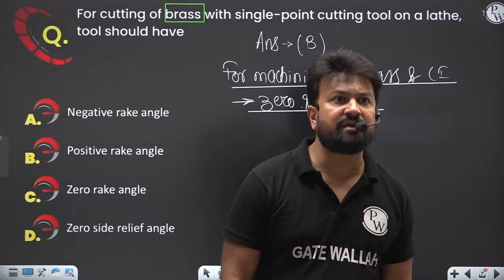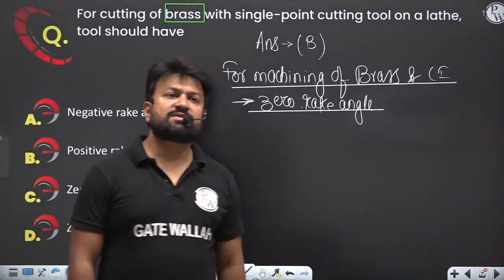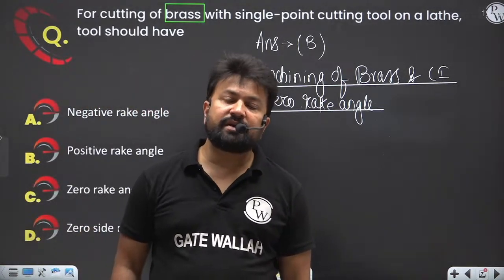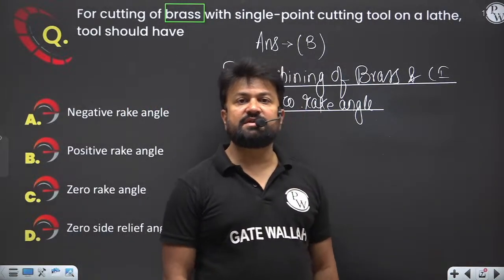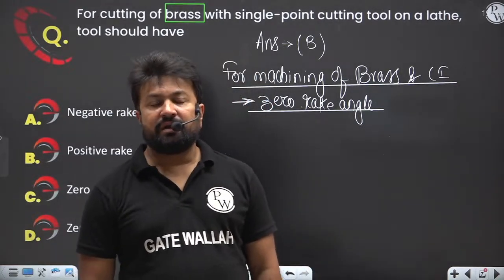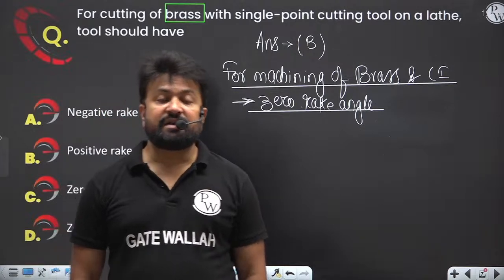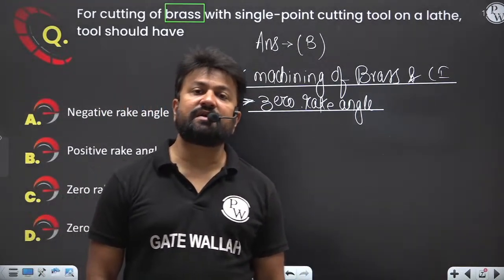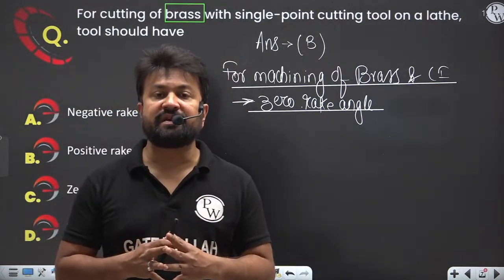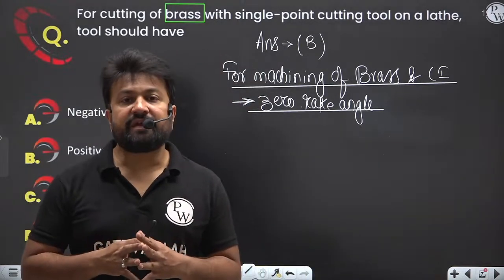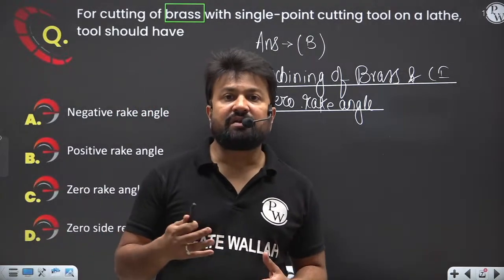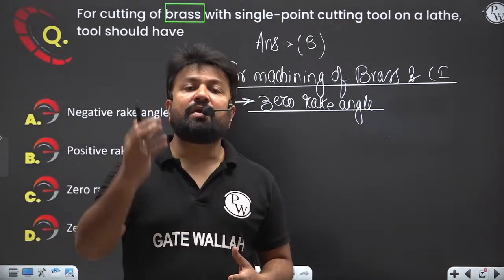Why do we use zero rake angle? My dear, it is a strong material. In a zero rake angle tool, the supporting material is more compared to a positive rake angle tool, so the tool is a little stronger. Now you can say, sir, we can also use a negative rake angle tool. My dear, a negative rake angle tool is not required because here the material is not so strong. Negative rake angle tools are used in the case of alloys and higher alloys, and brass and cast iron do not belong to the higher alloy category.